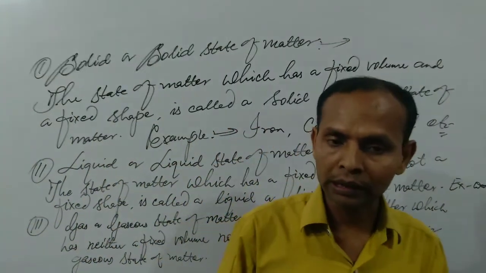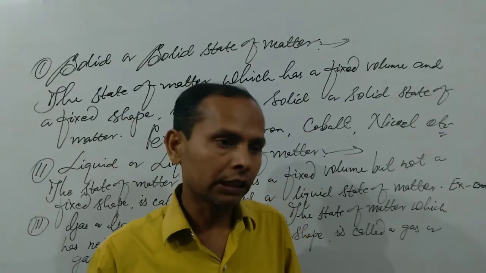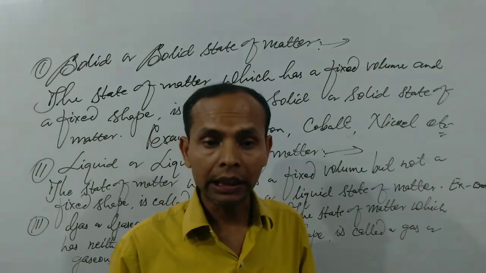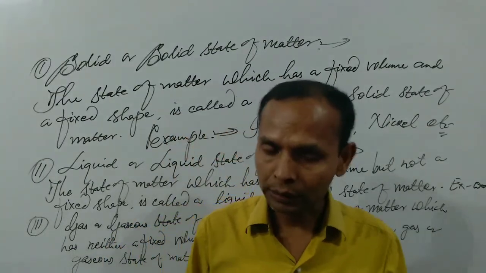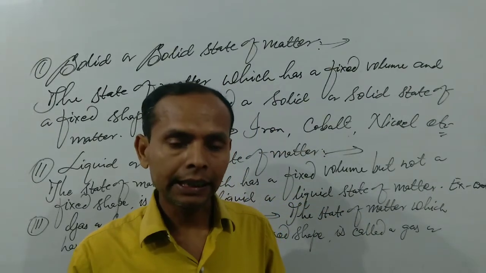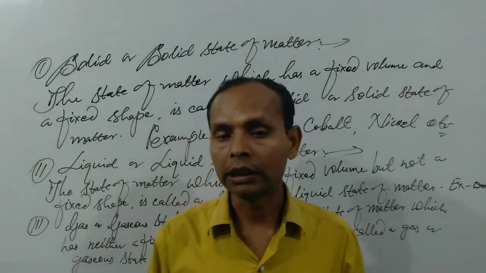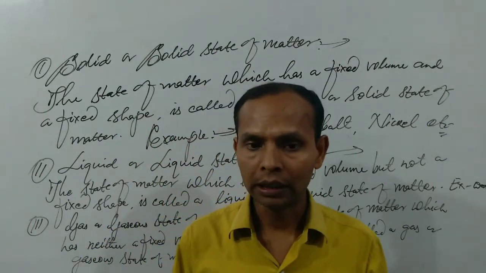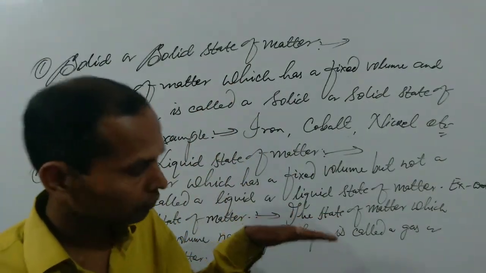Similarly, the liquid state of matter is the state of matter which has a fixed volume but not a fixed shape. Similarly, in case of a gas, the state of matter which has neither a fixed volume nor a fixed shape is called a gas or gaseous state of matter. These are the exact definitions of solid, liquid and gas.